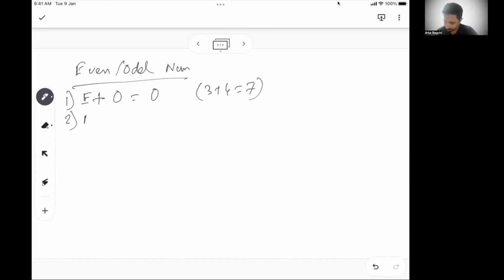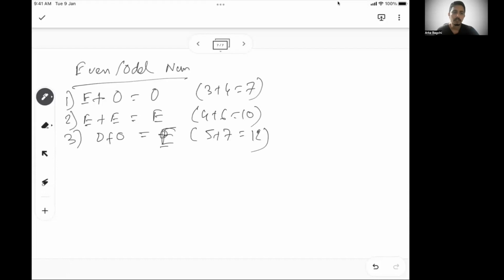Similarly, if you do an even plus even, you will get an even number. If you do odd plus odd, you will get an even number. You can take any example and you will be able to see this. So 5 plus 7 will be 12. Sorry, this will be an even number. So odd plus odd will be an even number. Even plus even will be an even number. Even plus odd is the only scenario when you get an odd number.